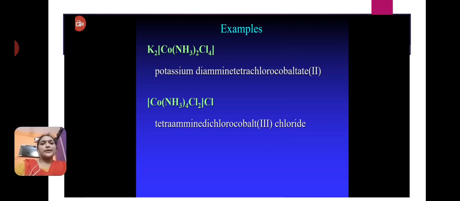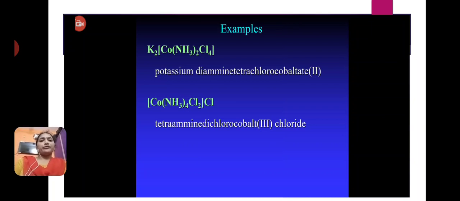Some more examples are here: potassium diamminetetrachlorocobaltate(II). Here two ligands are present, so we have to follow alphabetical order: ammine first, next chloro.